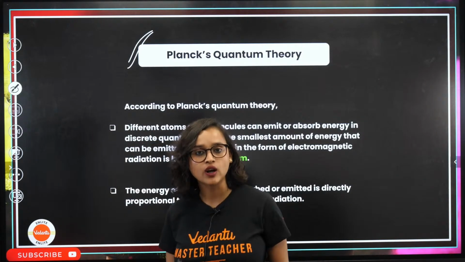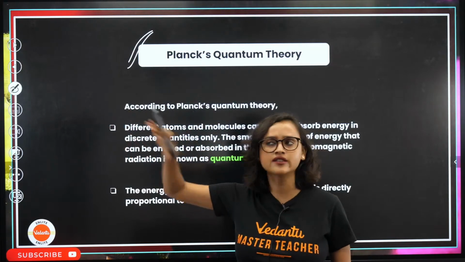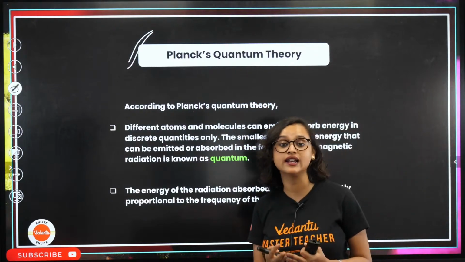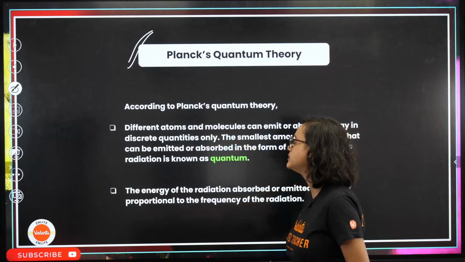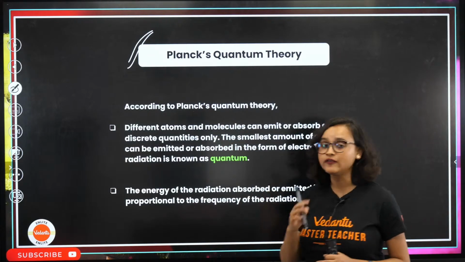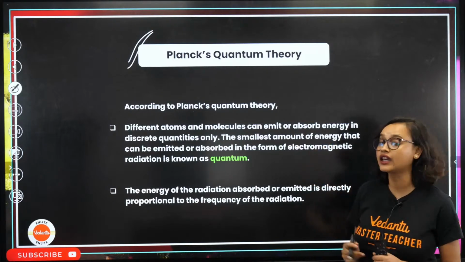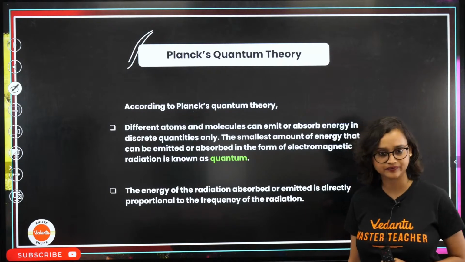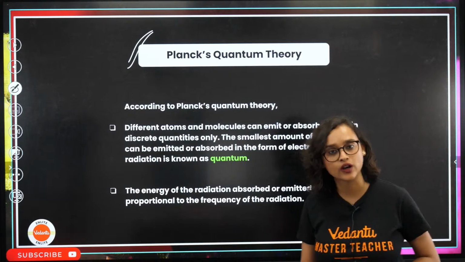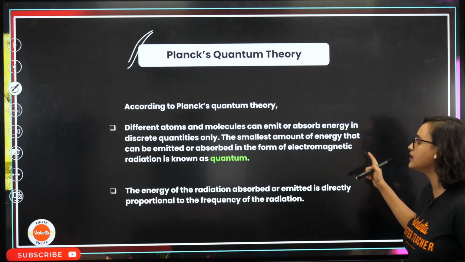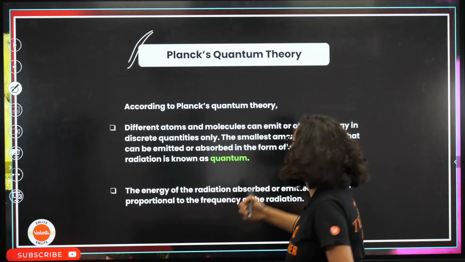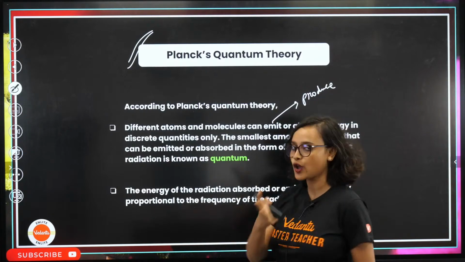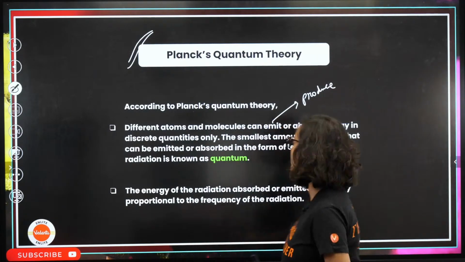So these were all very age-old traditions, or classical, you can say. Now comes the quantum, the modern, because science has advanced, technology has advanced, and now we come to Planck's quantum theory. What did Planck say? Planck said that different atoms and molecules can emit or absorb energy only in discrete quantities. Okay? Emit means produce, and absorb means taking it in.